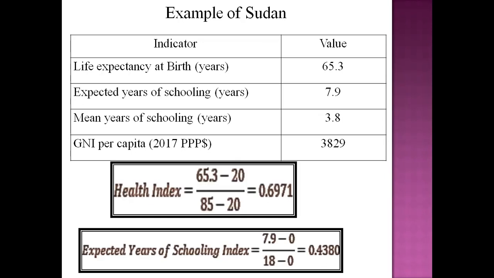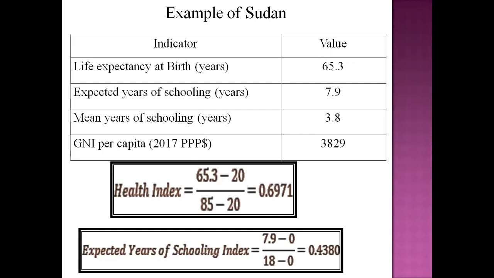Next, we have an example of Sudan. We will try to understand Sudan, whose life expectancy at birth is 65.3 years, expected years of schooling is 7.9, a very low educational attainment in Sudan, and mean years of schooling just 3.8. And per capita income is also very low, that is $3,829 per capita income, based on the 2017 purchasing power parity.